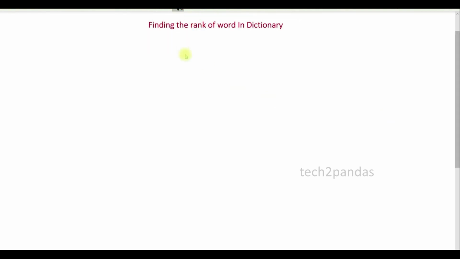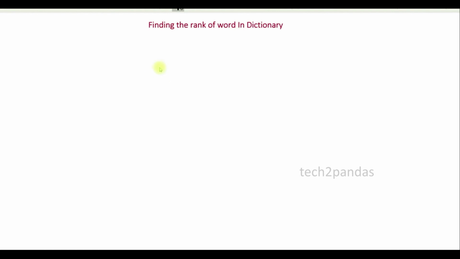So till now we have discussed the permutation and combination kind of problems, and the last kind of model is nothing but finding the rank of a word in a dictionary. This is very rare, they rarely ask it in most competitive exams, but this is also one kind of important model in permutations and combinations.